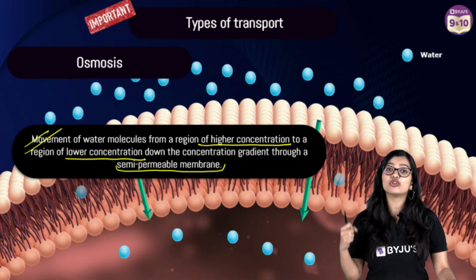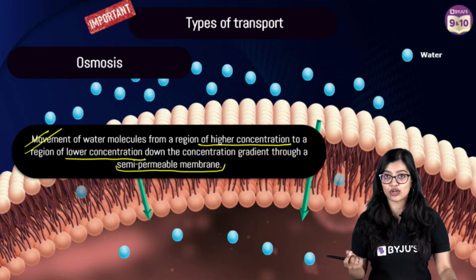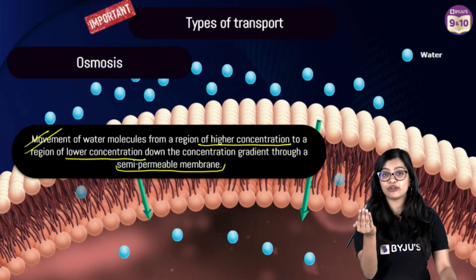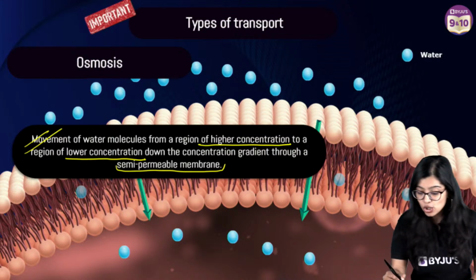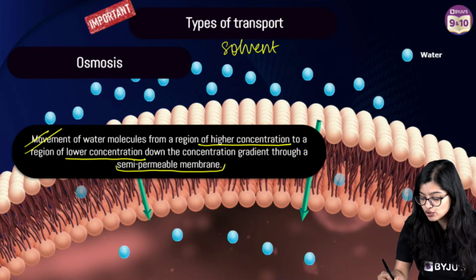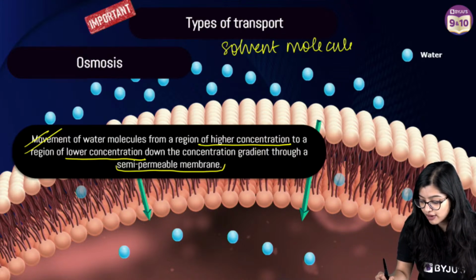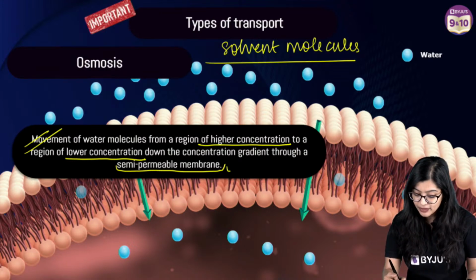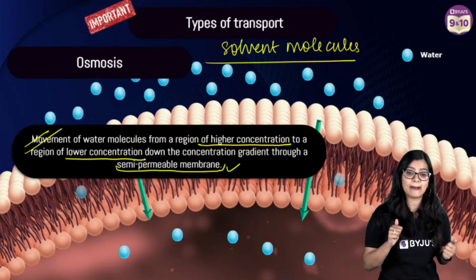They can ask you an application-based question, or they'll ask you to pick which statement is right about osmosis, okay? So for that, you should know what the keywords in a definition of osmosis are. Osmosis is also a type of diffusion, or movement of mainly solvent molecules. From where to where? From a region of high concentration to low concentration across a semi-permeable membrane.